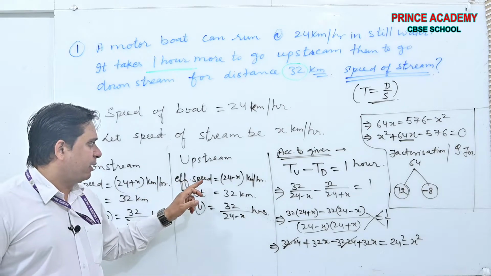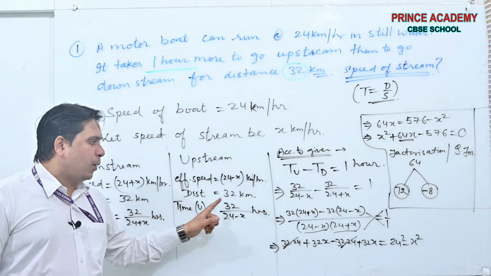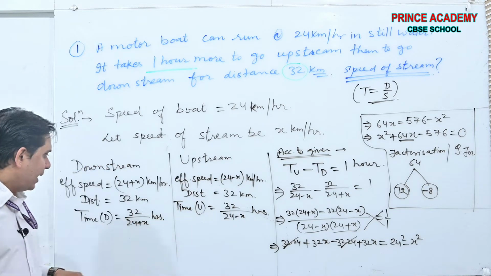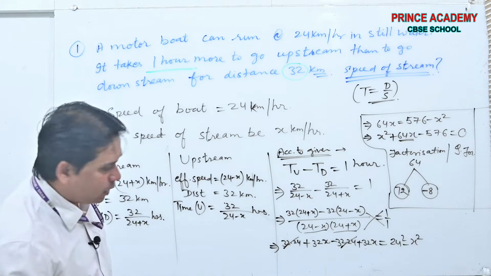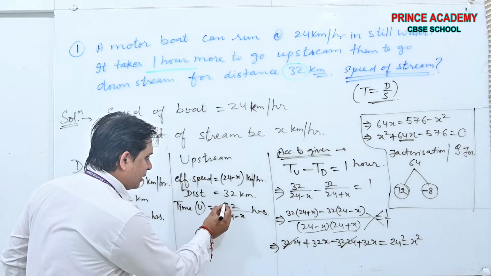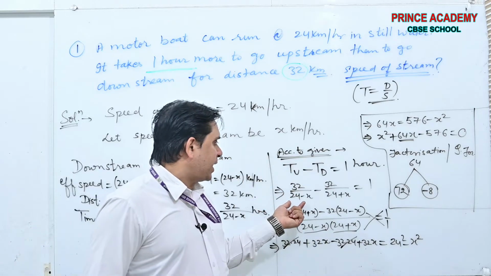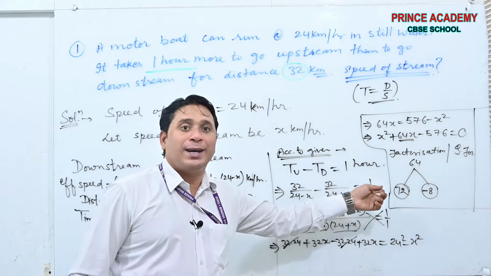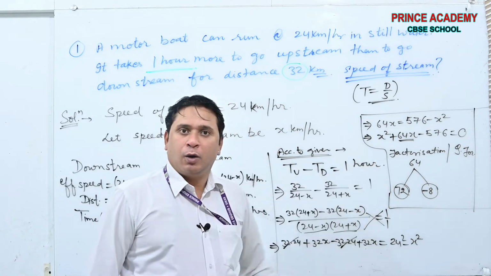Here effective speed will be 24 minus x. The distance is 32 kilometers in both the cases, and the time is distance by speed. And what is given? The difference of the times taken by the boat upstream minus downstream is 1 hour. It was given.